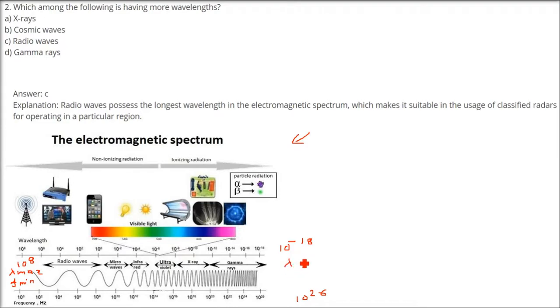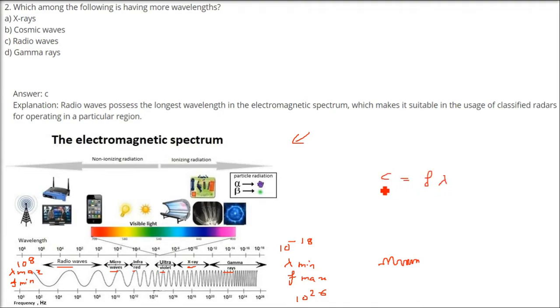So the wavelength, if you see, it varies, and lambda is minimum on the right hand side, frequency is maximum. So which among the following is having more wavelengths? So here you have radio waves, high wavelength, 10 to the power 8. Then comes microwaves, then infrared, ultraviolet, X-ray, gamma rays. The lambda or the wavelength is minimum. They are very small and very, very close. The frequency is quite high. So lambda minimum, F maximum. So radio wave possesses the longest wavelength.